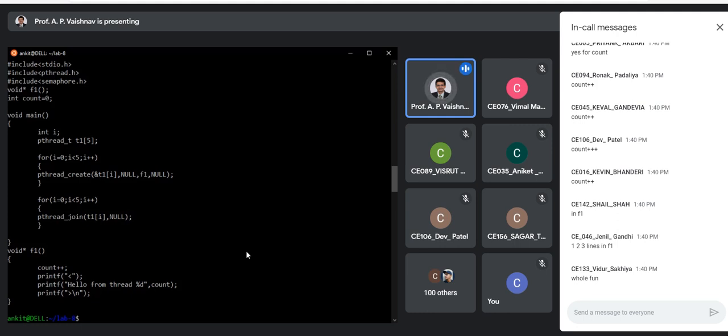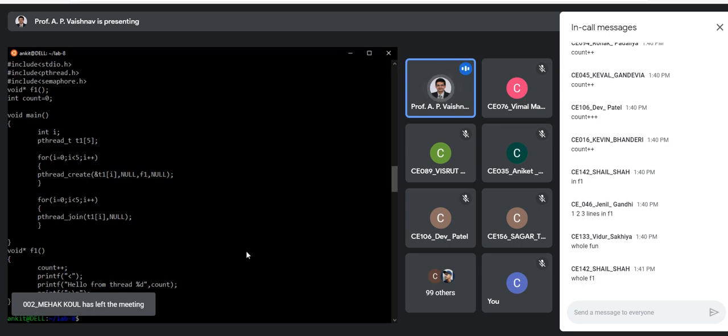See, as I told you, you might be given unknown programs, right? If you are appearing for competitive examinations, you have to find out what your critical section is, and then you need to find out a solution. And that's how the process goes. So yes, Shail has also answered whole function. Okay. So the answer is again whole function.